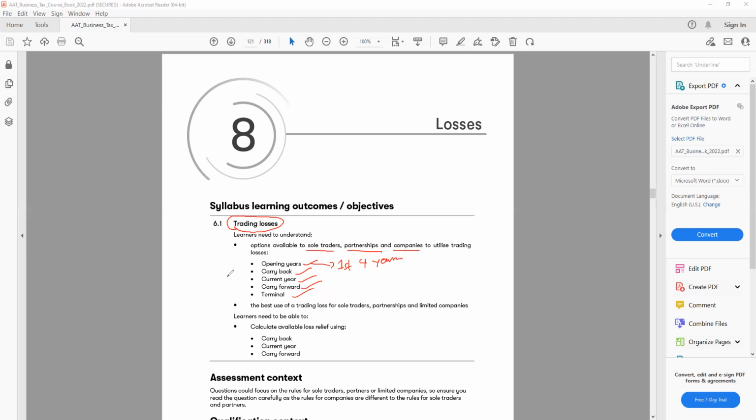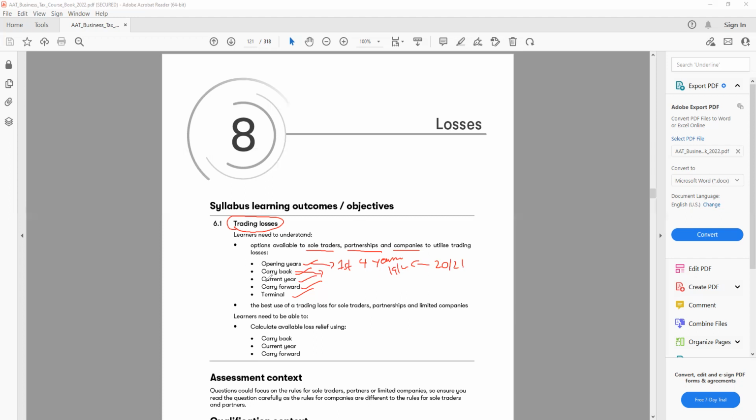The next one, we have a carryback loss. It is possible the loss can be carried back. That means if I have a loss for 2021, I can offset the loss from 2019-20. So it is possible the loss can be carried back.